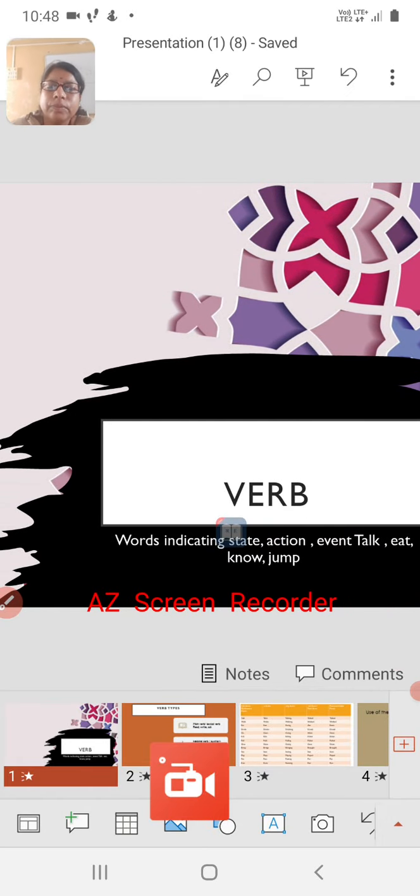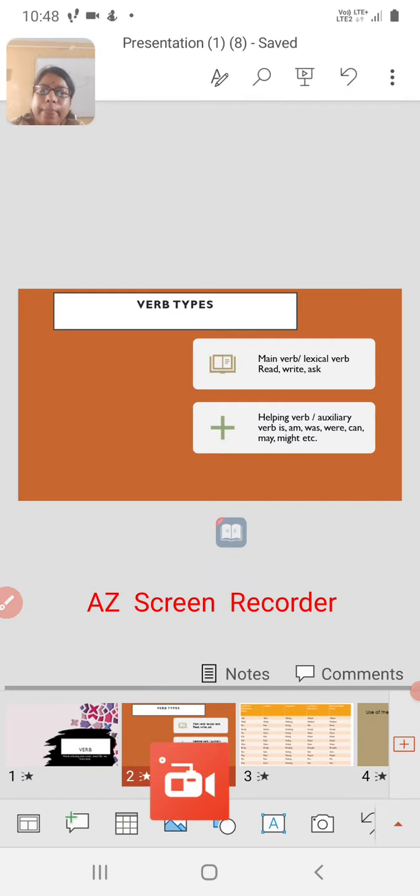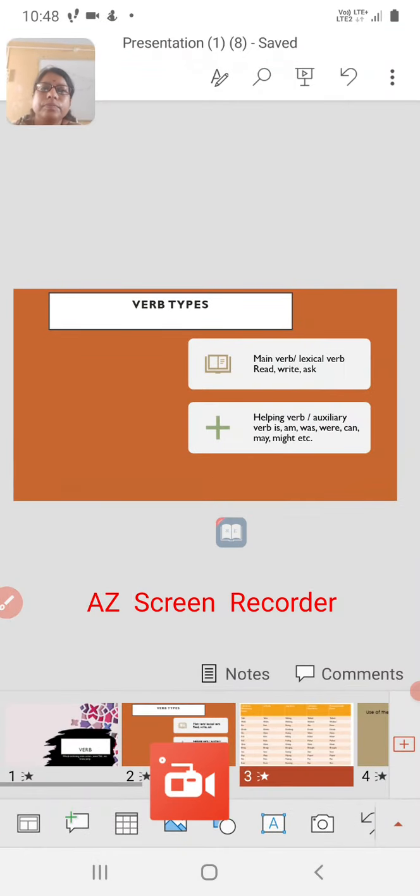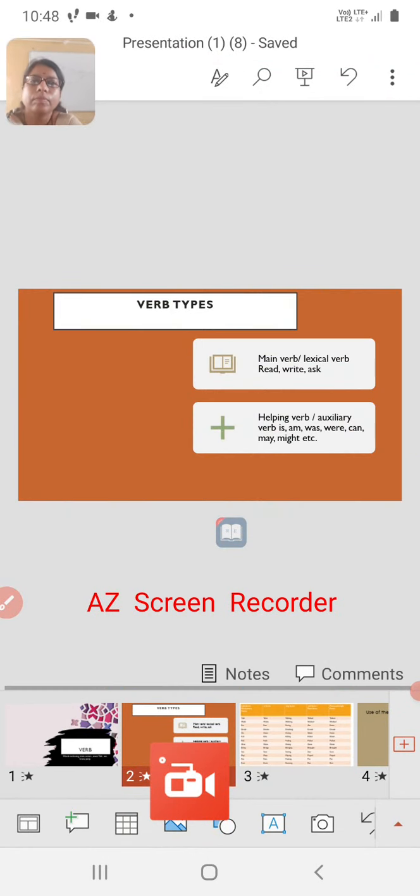Now let us talk about the verb types. Basically, verbs are of two types. The first is known as the main verb or lexical verb.